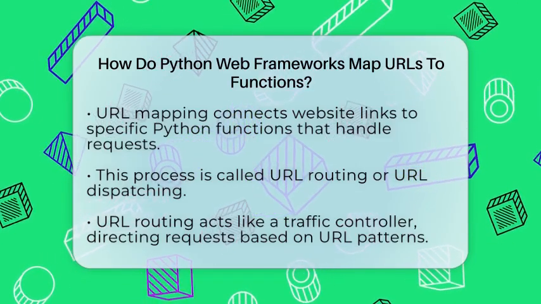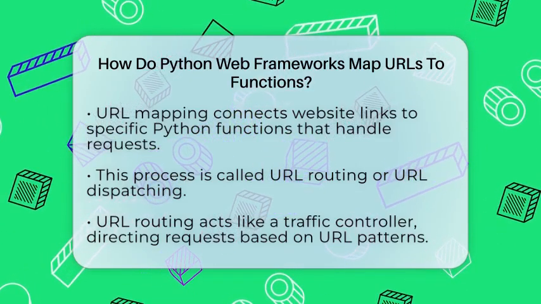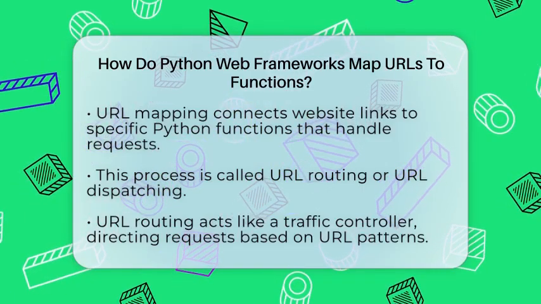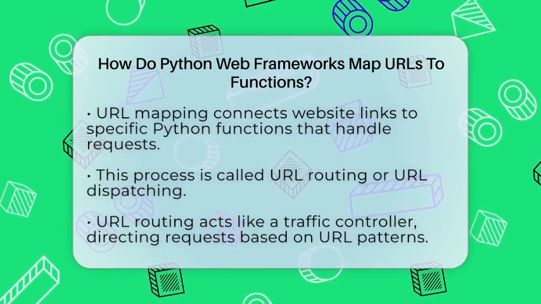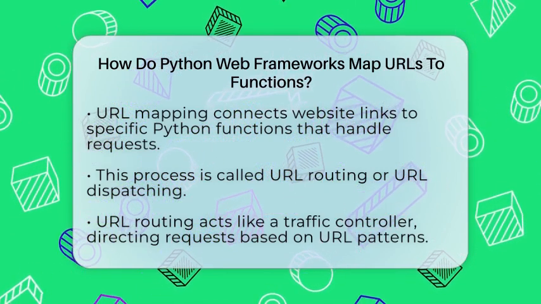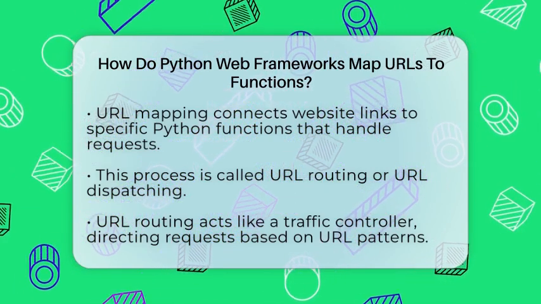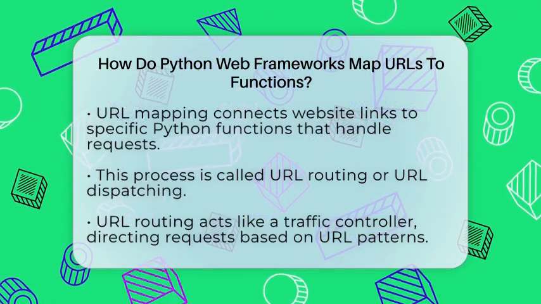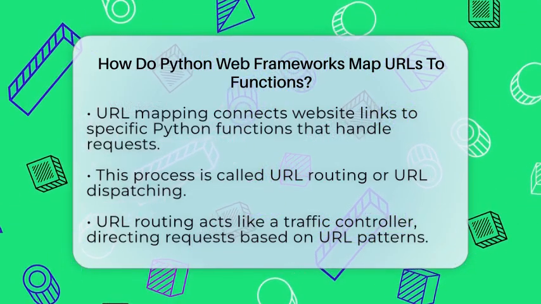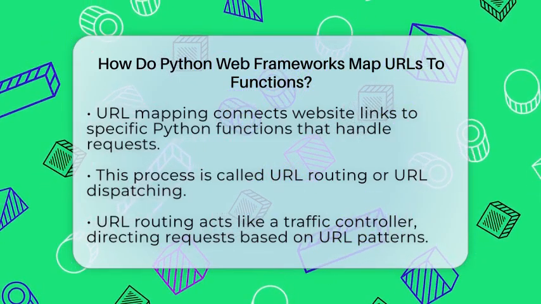When you build web applications with Python, frameworks like Flask and Django help you connect URLs to specific functions that handle requests. This process is called URL routing or URL dispatching. In simple terms, URL routing is like a traffic controller. It looks at the URL you entered and decides which function should respond.